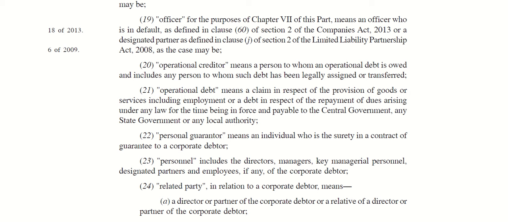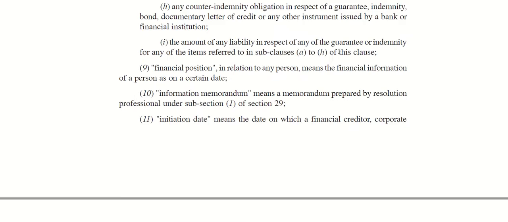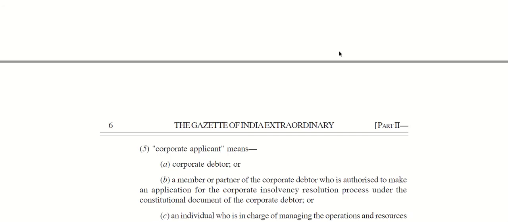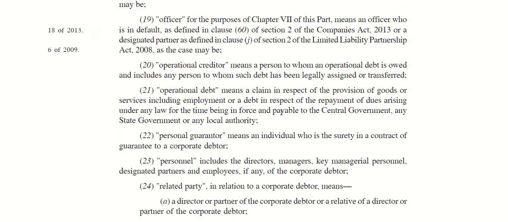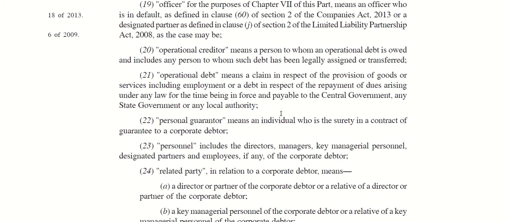And the categories which come under the financial debt. Next, now we have to see what is an operational creditor. The definition of operational creditor is given under section 5, subclause 20. Let me read the provision. Subclause 20 of section 5, operational creditor.